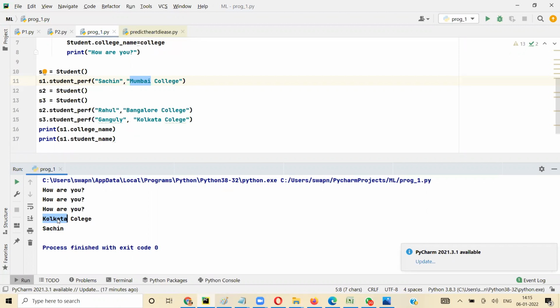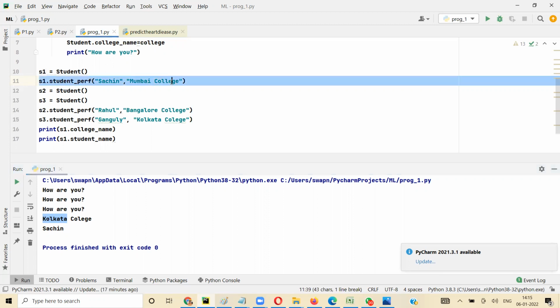So, like number of legs, if I tell you dogs have 3 legs, you will assume that all the dogs in the world will have 3 legs. If I say dogs have 10 legs, all the dogs in the world will have 10 legs, isn't it? So here when I'm saying college name is Mumbai College, for all the students it is treated as Mumbai College because that's a class level variable.